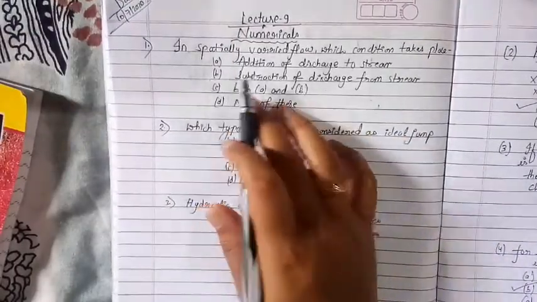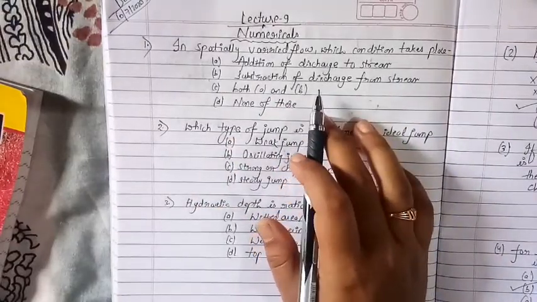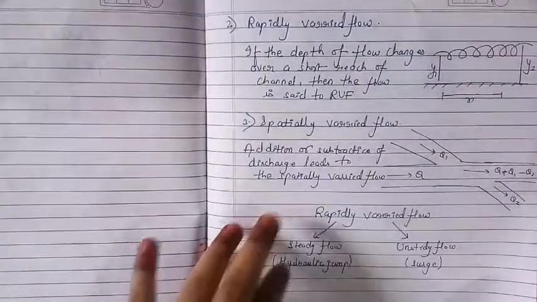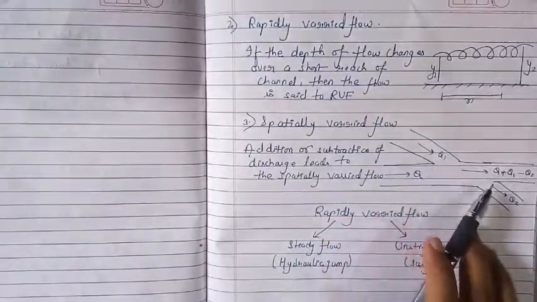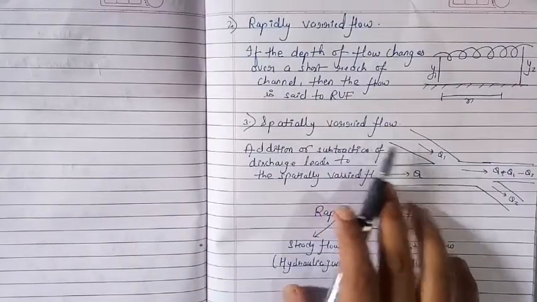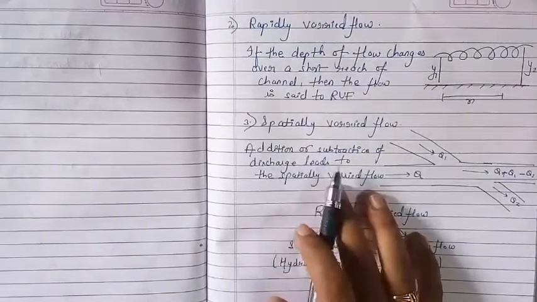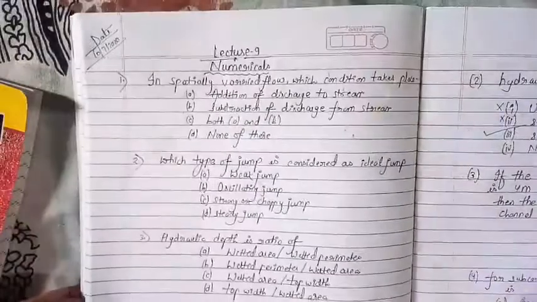Think about which option is right according to you. If you have watched my previous videos, you will be able to answer this question in a second. I have told you what a spatially varied flow is. It is that flow in which addition as well as subtraction of discharge from the stream takes place.